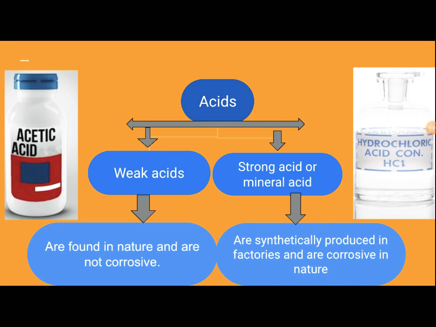Acids can be further classified into two types, which are weak acids and strong acids or mineral acids. So let's talk about weak acids. Weak acids are found in nature and are not corrosive. On the other hand, strong acids or mineral acids are synthetically produced in factories and are corrosive in nature. An example of a weak acid is acetic acid. An example of a mineral acid or strong acid is concentrated hydrochloric acid, or conc. HCl.